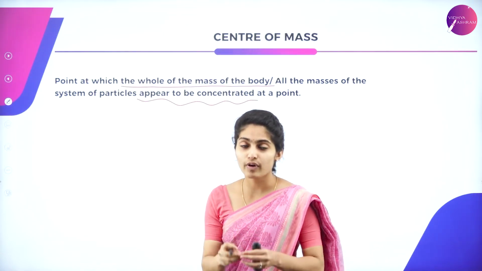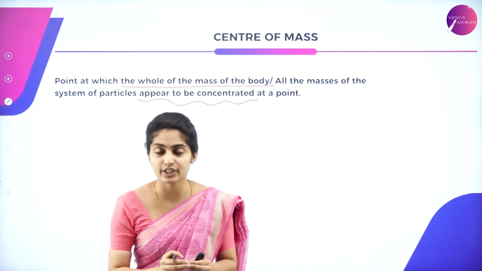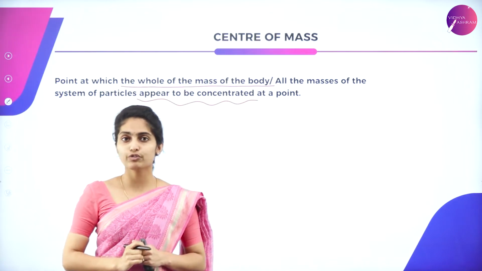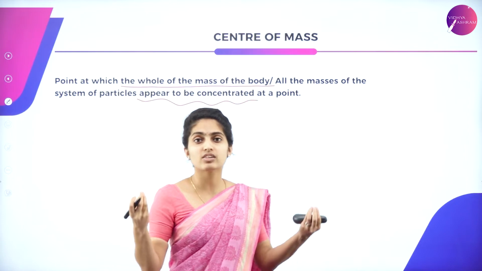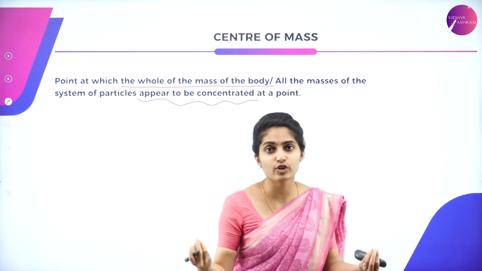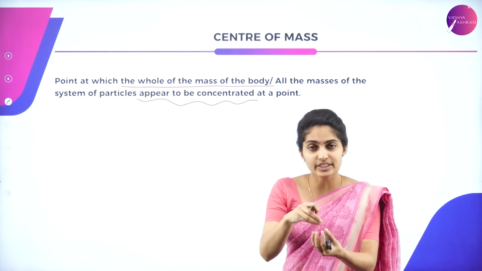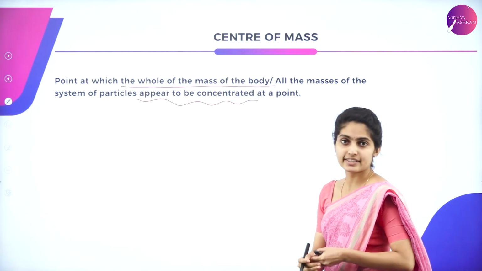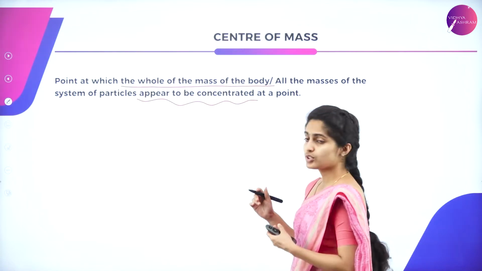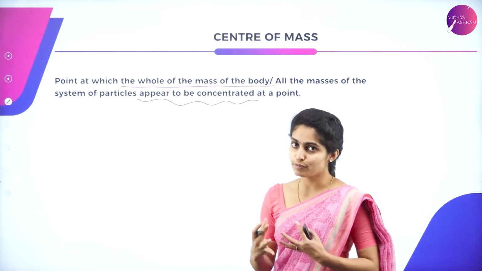Such a point is said to be the center of mass. That is, either for a system of particles or for the whole mass of an object, the mass is concentrated at a certain point, and that point is your center of mass.